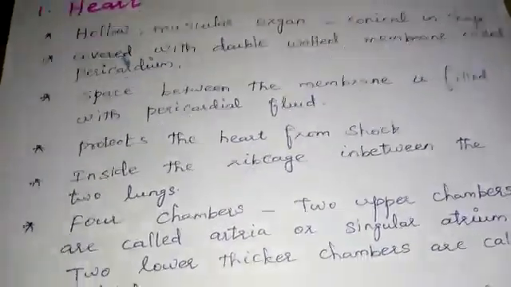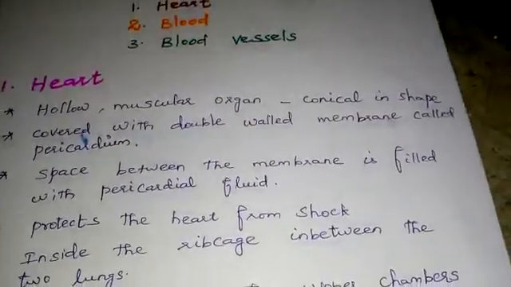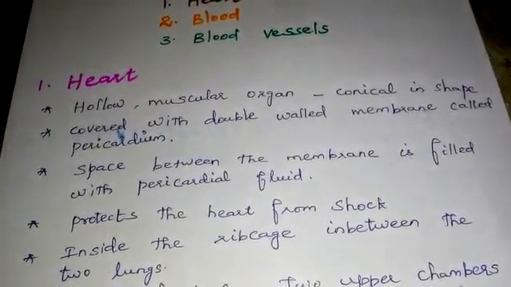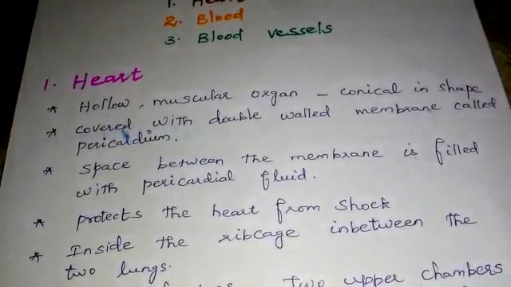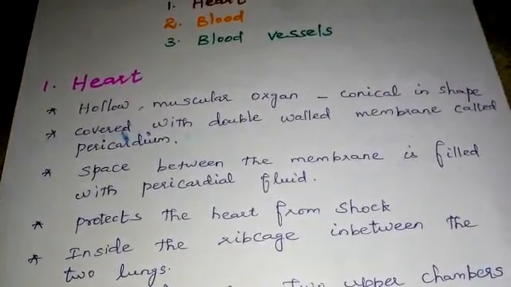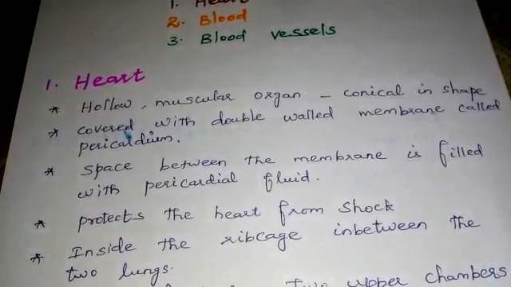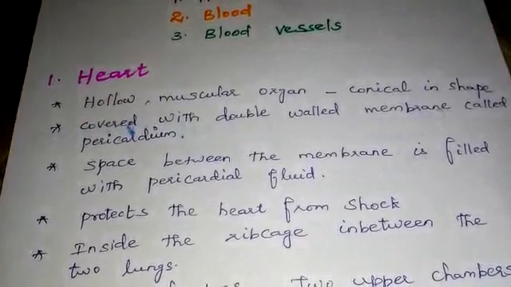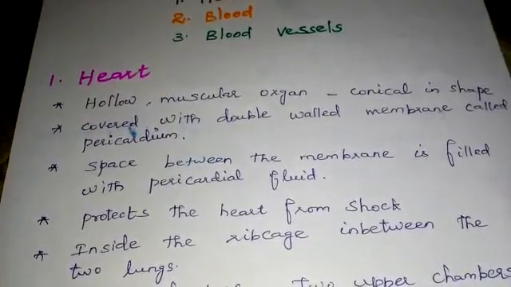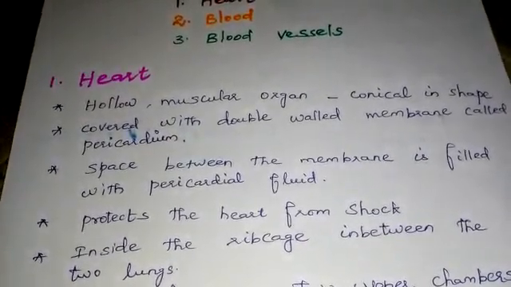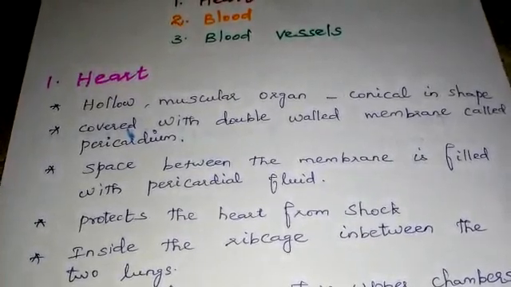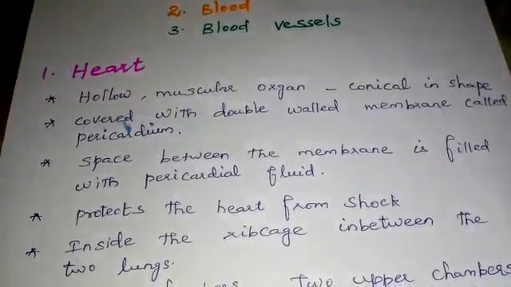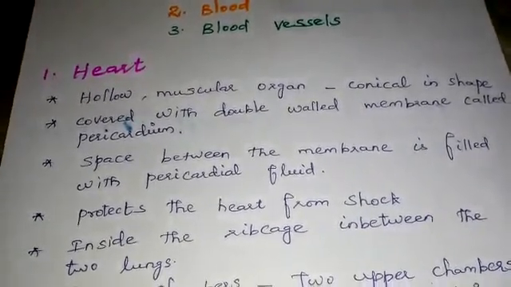First, let us see about the heart. The heart is a hollow muscular organ. It is somewhat conical in shape. It is covered with a double-walled membrane called the pericardium. The space between the membranes is filled with pericardial fluid. The pericardial fluid protects the heart from shock.